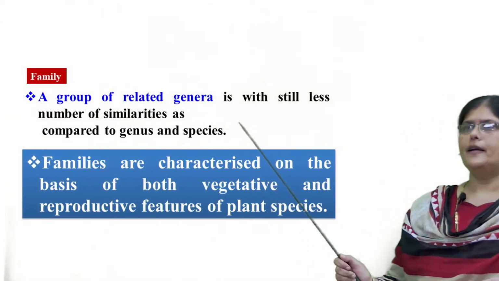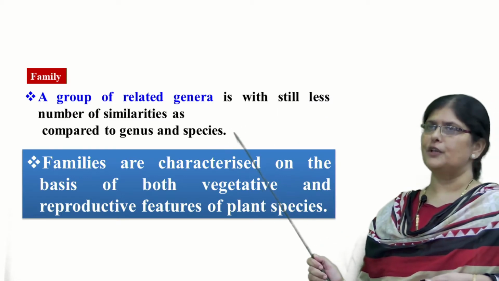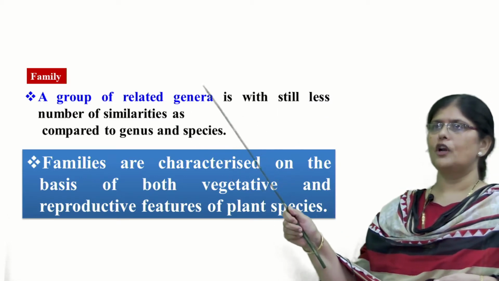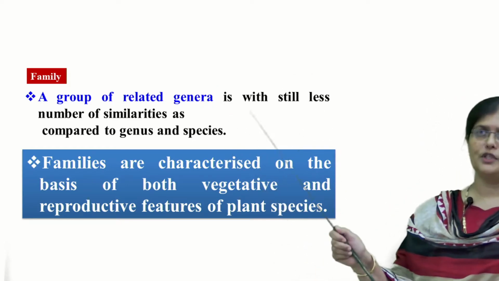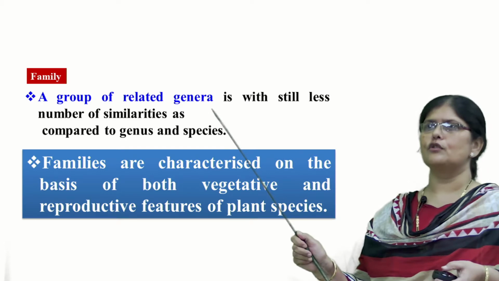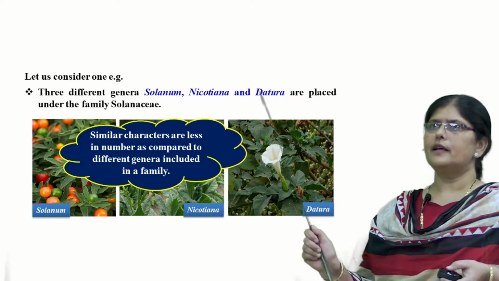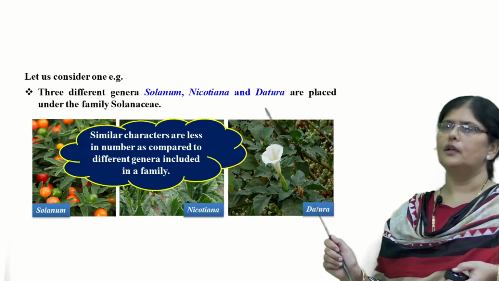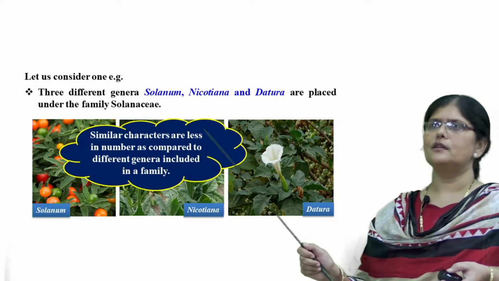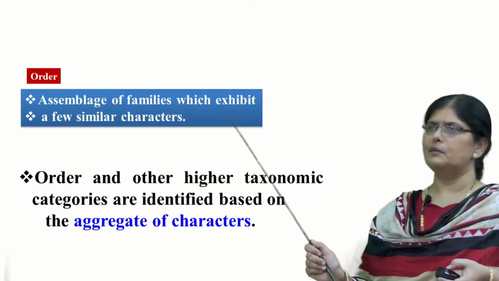So a group of related genera with fewer similarities as compared to genus and species are grouped under a taxonomic category called family. Families are characterized on the basis of both vegetative as well as reproductive features of plant species. Take the example here: there are three different genera, Solanum, Nicotiana and Datura. They are all placed under one family called Solanaceae because of a few similar characteristics among themselves.